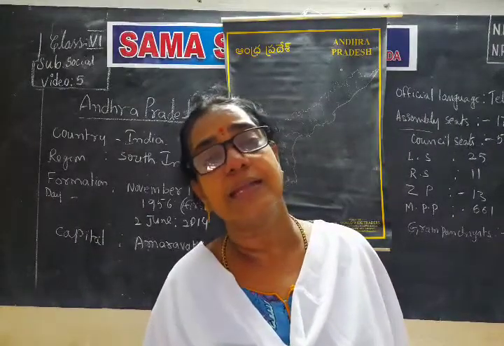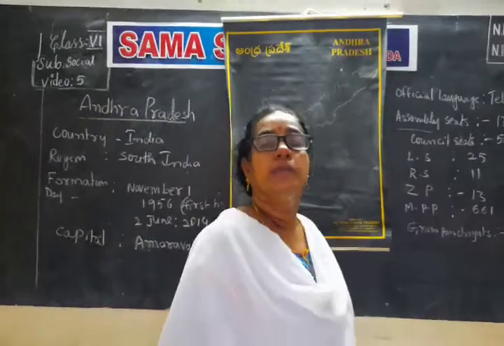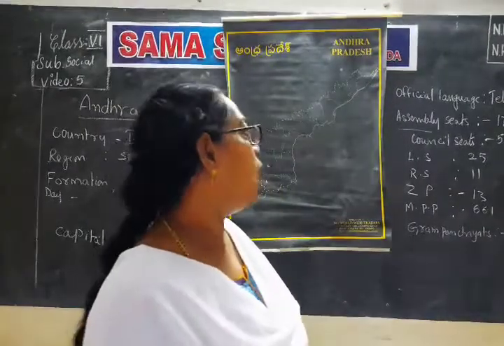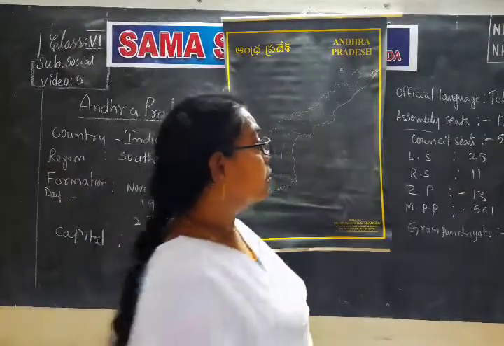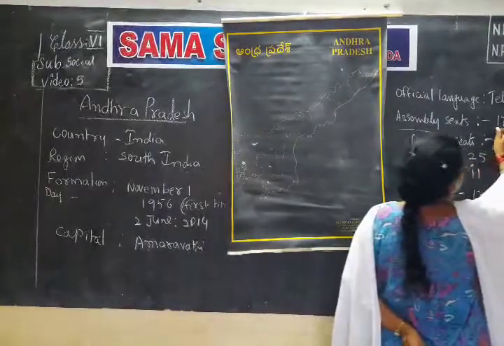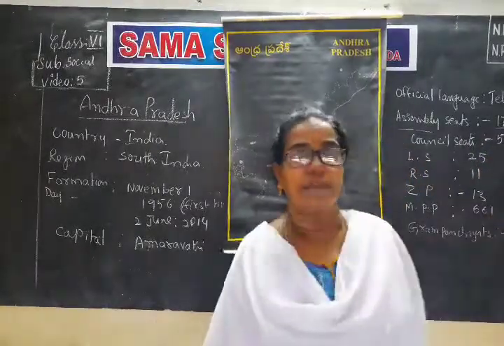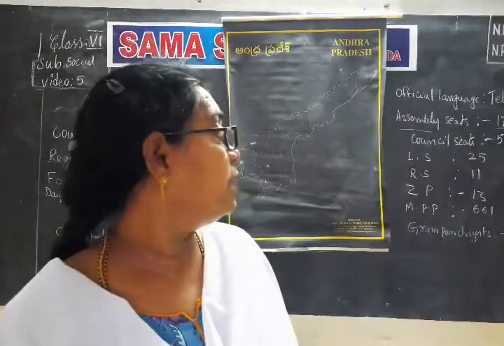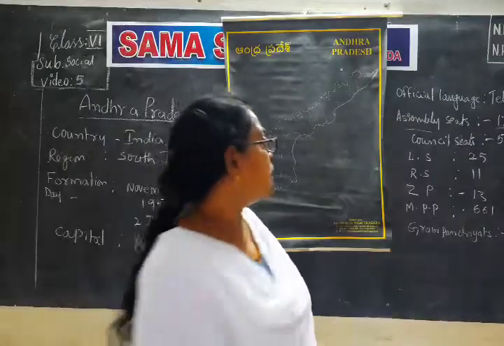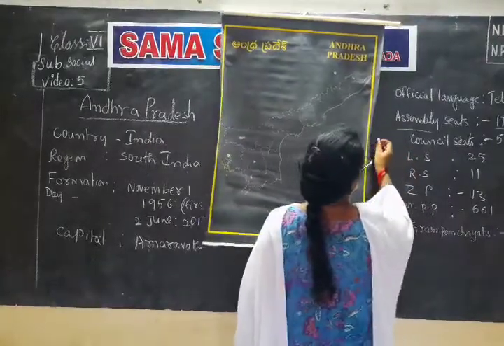These people are elected directly by the people in Andhra Pradesh. How many people are elected? In the assembly there are 178 people. This is called the state legislative assembly.